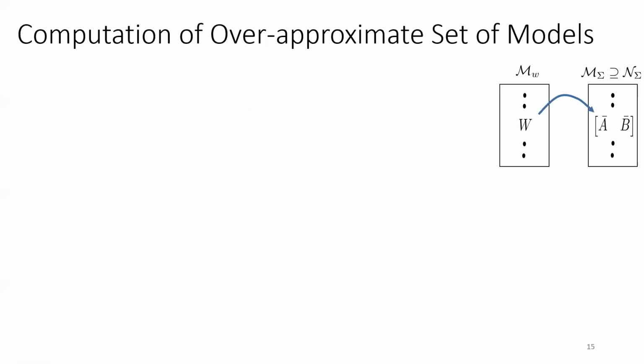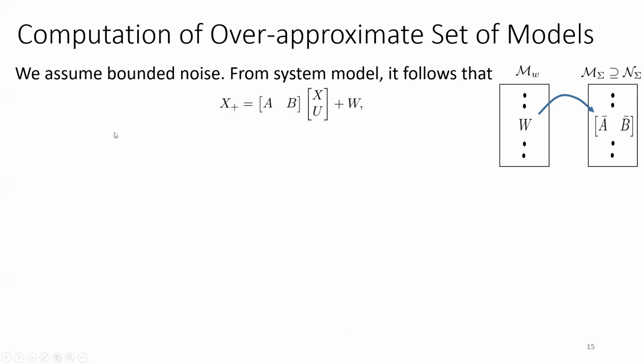Let's compute an over-approximation for the set of models. The idea is as follows. We have a bounded matrix zonotope for the noise matrices, and we move along the noise zonotope and we compute a corresponding set that's considered an over-approximation for the set of models. Let's see how we do that. We have x plus equal AB xu plus w from data and the system model.